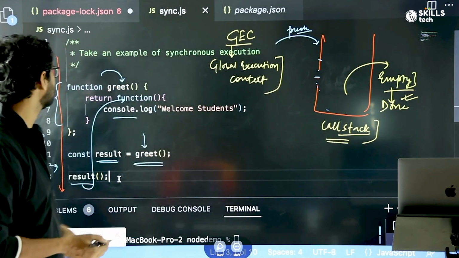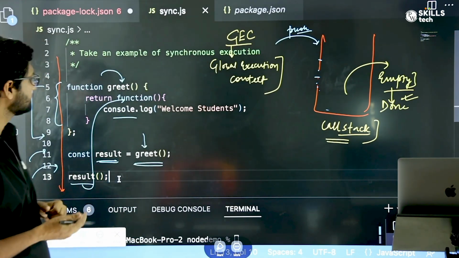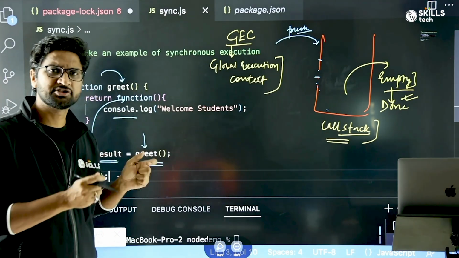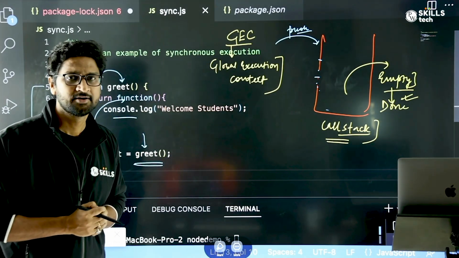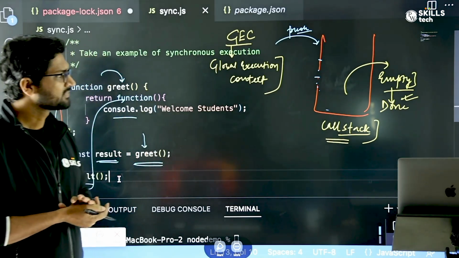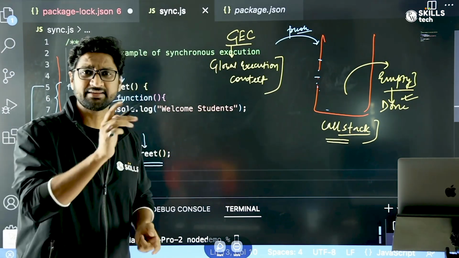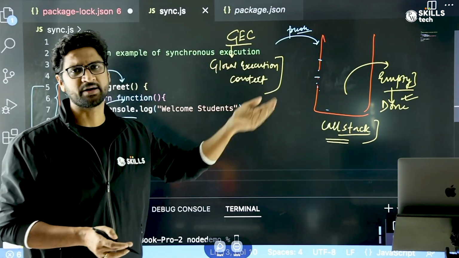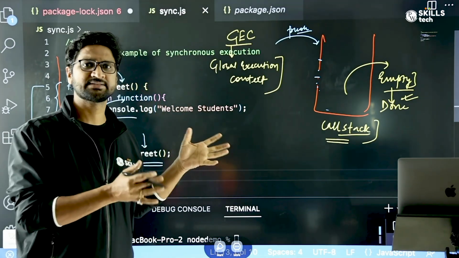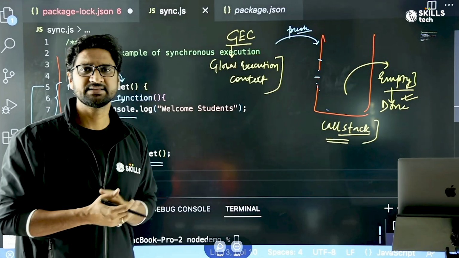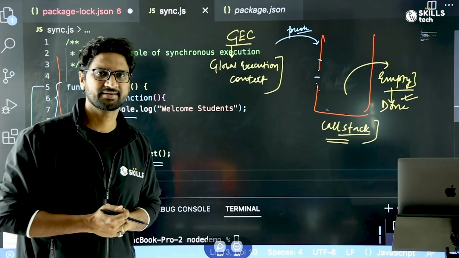Then line by line the execution happens from the top to the bottom. Whenever a function is about to be executed, a local execution context for that function is created and it goes inside the call stack. And when the execution finishes, it gets popped out, and that's how the entire execution of a program in a synchronous way happens inside the call stack.